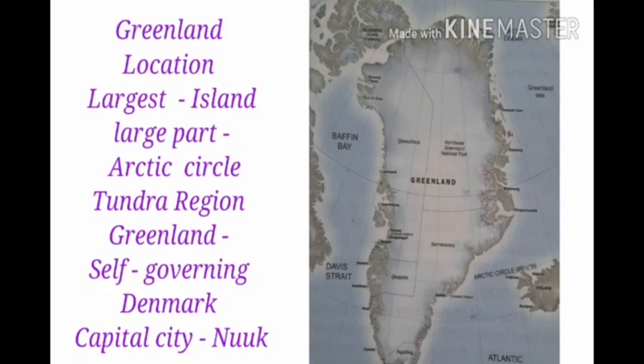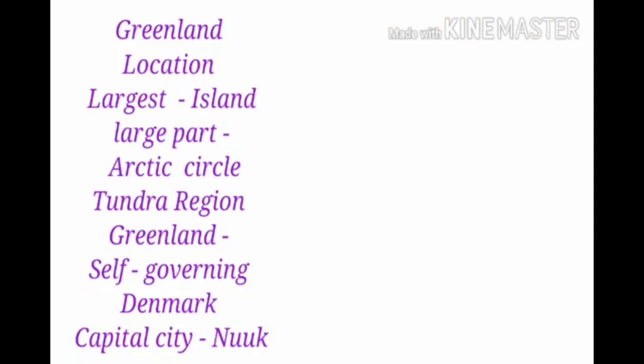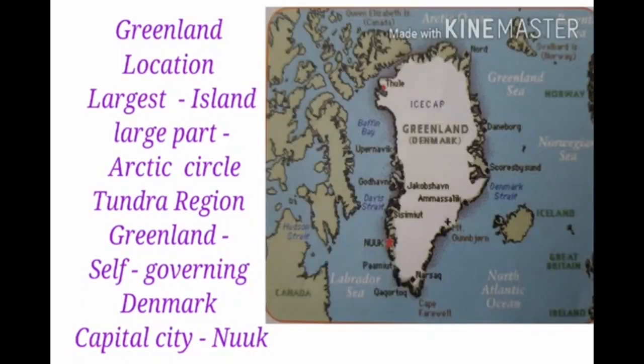It is a self governing country within the Kingdom of Denmark. Its capital is Nuuk. The tundra region extends over the continents of North America, Europe, and Asia. Greenland is located in the tundra region.